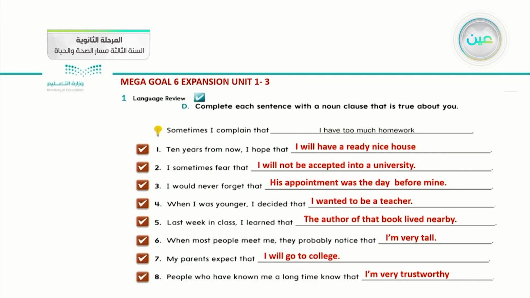Okay, by the end of this exercise, we noticed that some of it applied with the first one. How can we use that? And the third and the fourth one, they apply be with an adjective. The fourth, fifth and sixth one, we apply how and what with the verbs. And on the sixth one, if I want to use a noun as a subject, also the last one, if I want to use a noun as a subject.